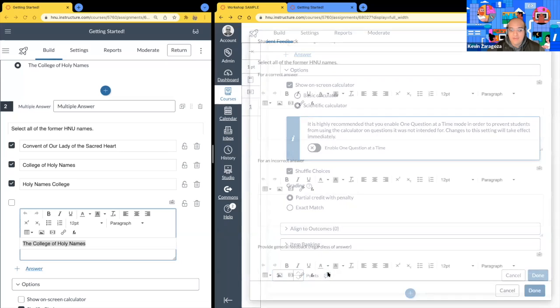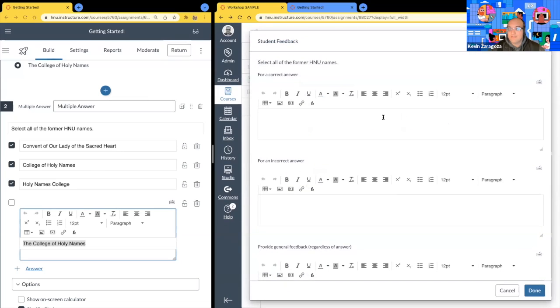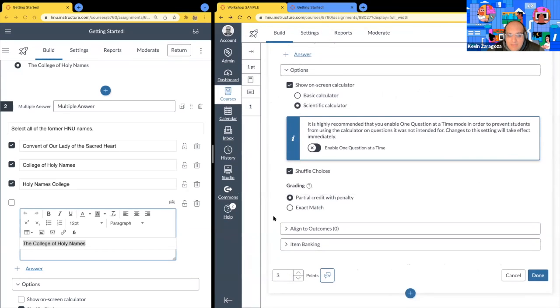If you'd like to provide feedback for those answers as well, you can specify that here. And for partial credit, that's an option that can be set here within grading. Partial credit with penalty. So as the instructor, once the students have submitted, you can go in there and manually give them those credits as well. But for when auto grading is done, we can select that exact match or partial credit with the penalty, and then it'll do its best. If they get that 2 out of 3, it'll give it that 66% or so. Okay. Of this point value, so 2 of 3.